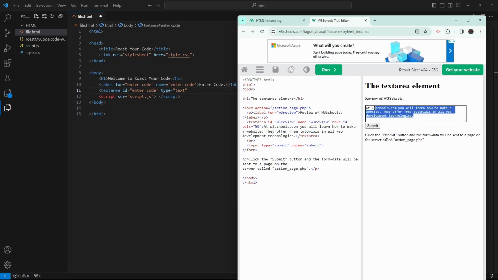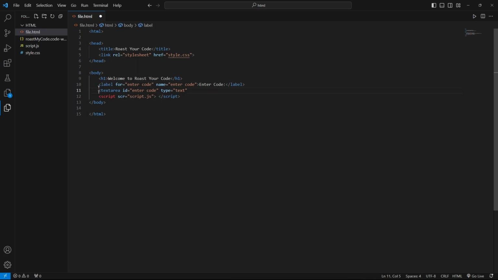So it makes this kind of thing, which is what I would need, because if it was a text input, it would just be like this big. It's not going to be that long. Or it might be, I don't know. Name: enter code, okay, I got that. Label doesn't need a name, okay. I can also make this paragraph, have paragraph tags in it. I didn't know that.